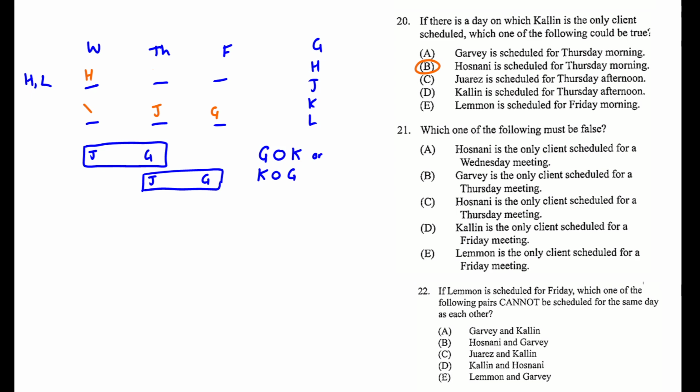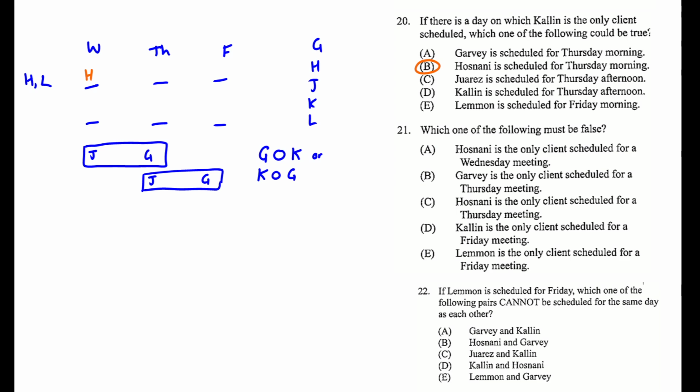Okay, so J has to come before G. So we can't put K here because then we're going to have two things between K and G. So let's try putting G in this position. Then we have to put L here, and then K comes after. And it looks like this works since G and K have at most one person between them. So it looks like we can force this to happen. So A is not going to be false.